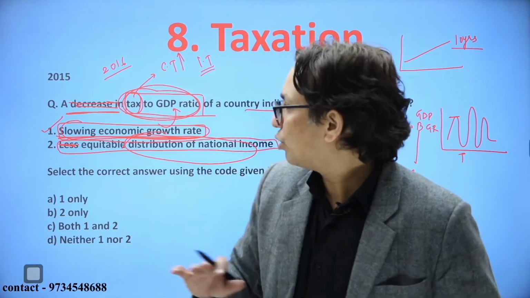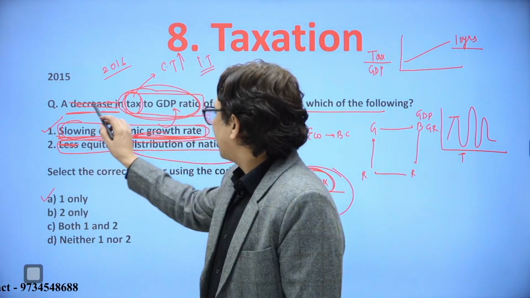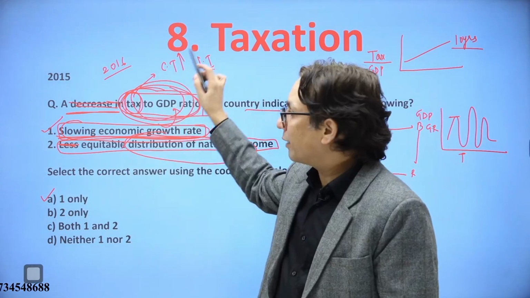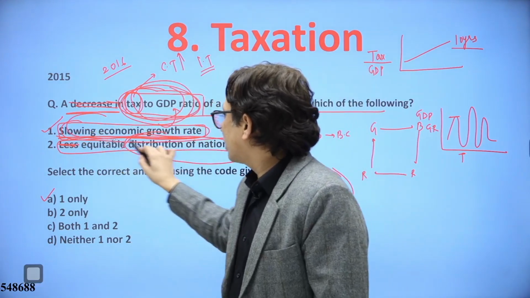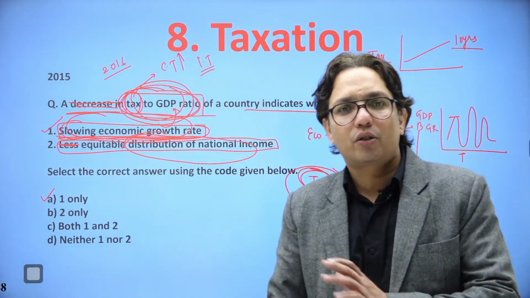Alright. So what's the answer of this question? The answer of this question is only A, that is, if tax to GDP ratio is reducing, it means the economic growth in the country is going down. Alright, so I hope you have understood this question.